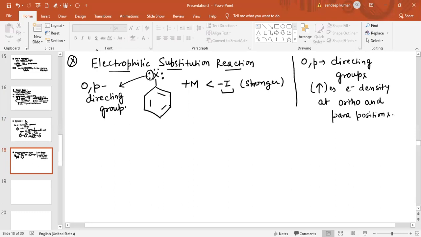So this is an ortho para directing group, and an ortho para directing group increases electron density at ortho and para positions.